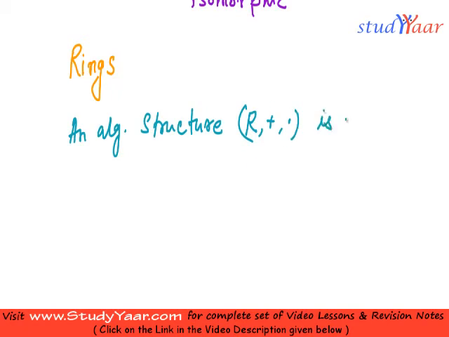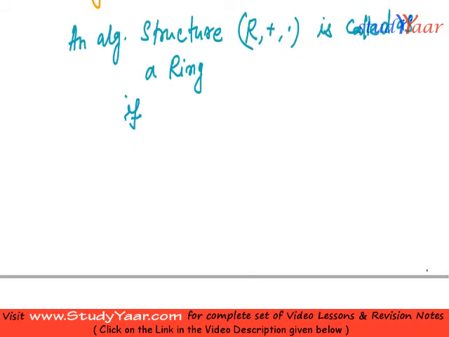And a ring is denoted like this. It is called a ring if it follows certain conditions. The conditions are: if R, plus is an abelian group, that's the first condition.